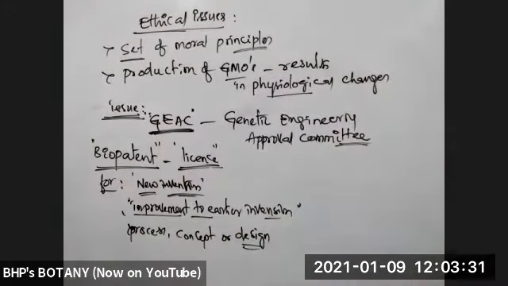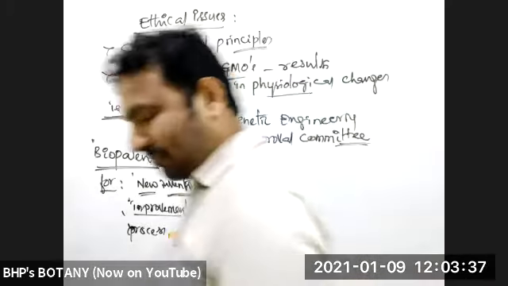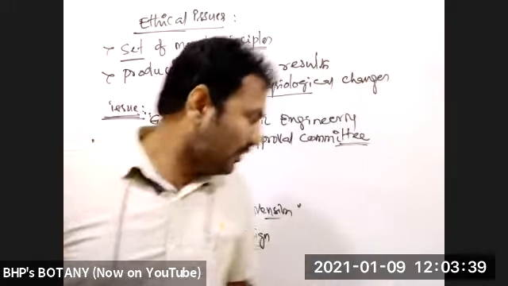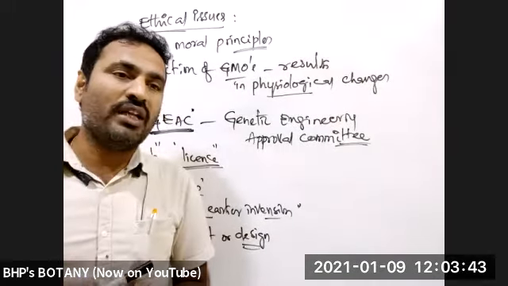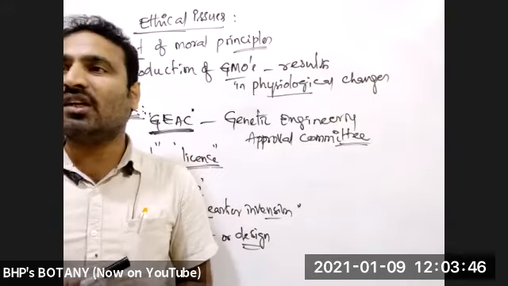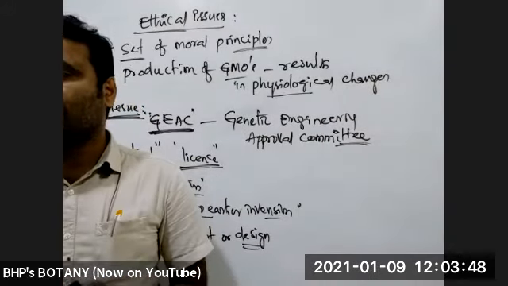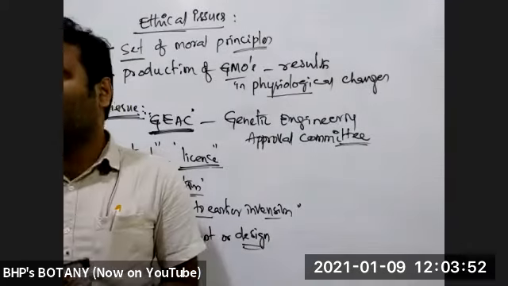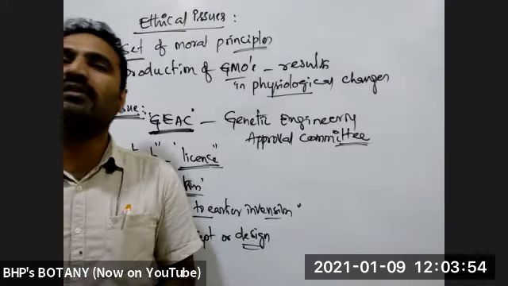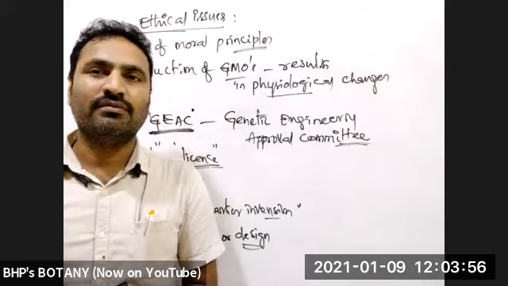For that also biopatents can be given. If we discuss this process or design or concept, some foodstuffs are allowed in markets with some particular brand names only. Why? Because they have patents.